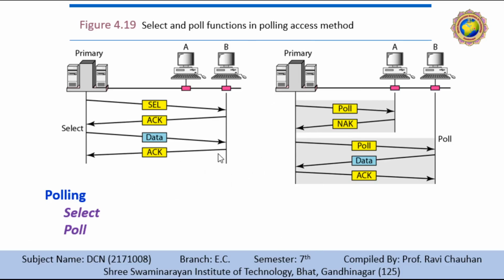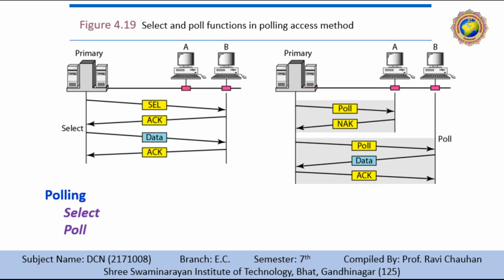If the primary wants to receive data, it asks the secondaries if they have anything to send. This is called a poll function. And if the primary wants to send data, it tells the secondary to get ready to receive. That is called a select function. Means all the control is with the help of the primary. So let's discuss select and poll in detail.